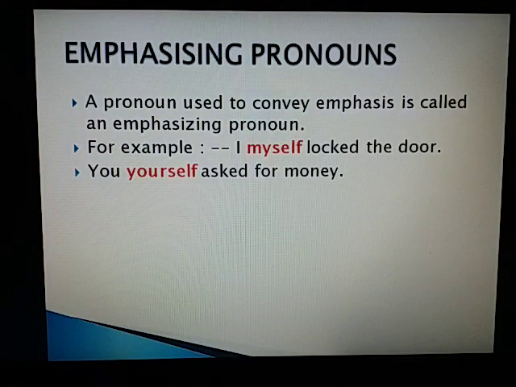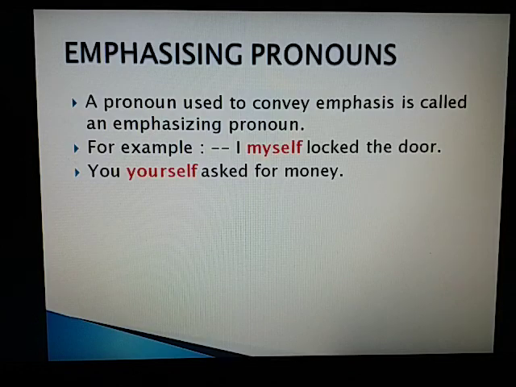Emphasizing pronouns. A pronoun used to convey emphasis is called an emphasizing pronoun. For example, I myself locked the door. Nobody else, only I locked the door. So I know it was locked. Here the word myself has been used as an emphasizing pronoun.